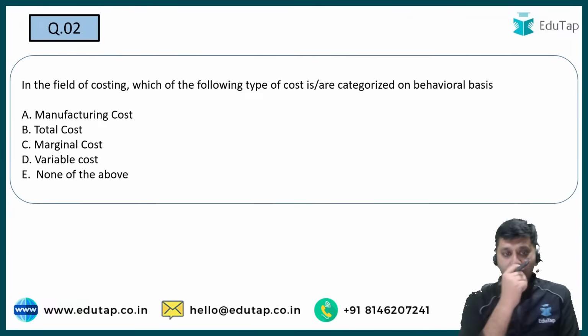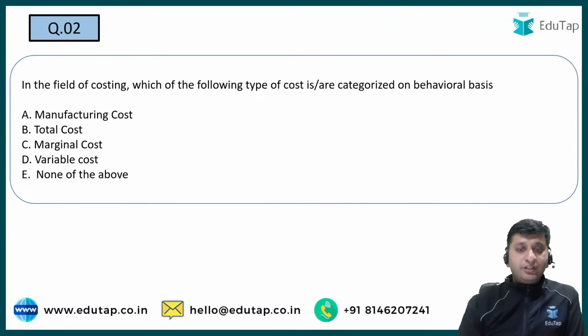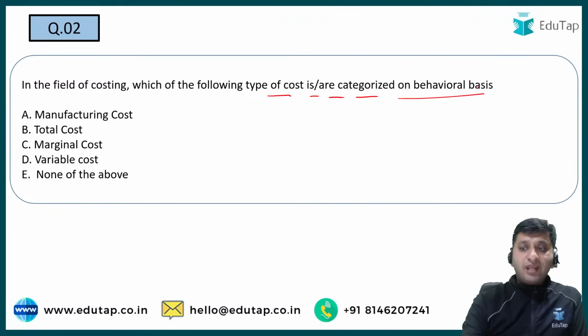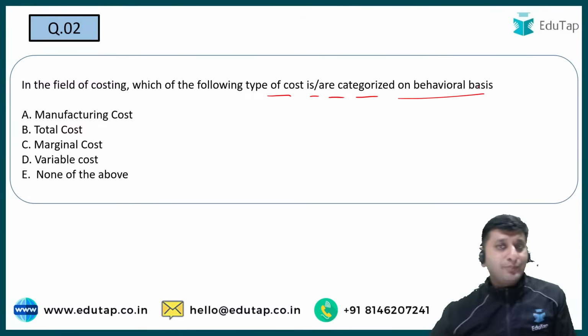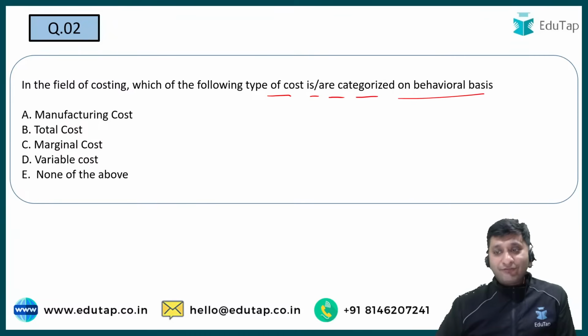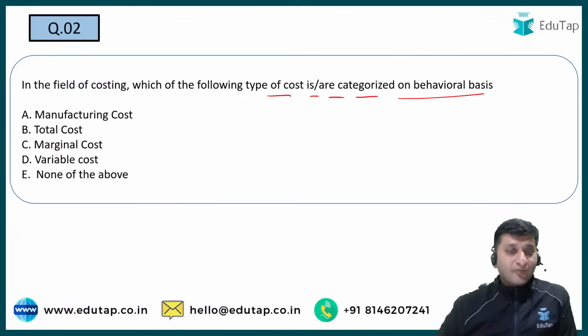next question. Question number 2. In the field of costing, which type of cost are categorized on behavioral basis? Question is easy, but many a times we don't know in theory that when we say costs are categorized on behavioral basis, what does it mean? So this question can be confusing for many people. Though once I explain, they will know the answer.